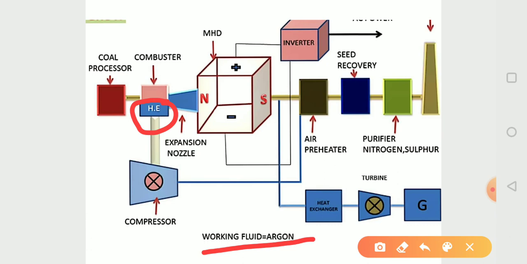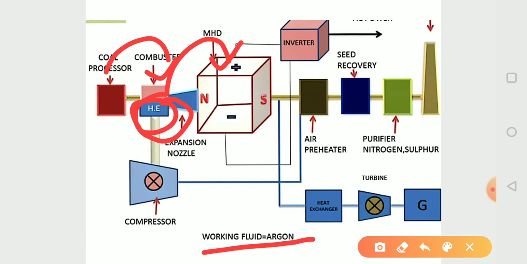At first the coal processor sends coal to the combustor, and in the combustor the heat energy of the coal is exchanged by the heat exchanger, and the argon is converted into vapor.